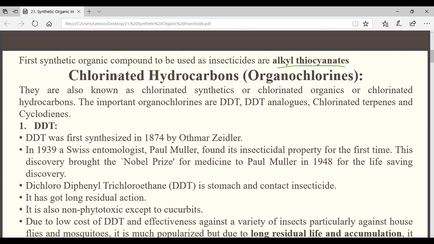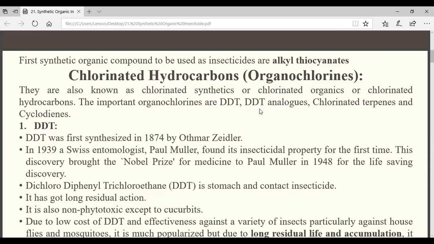Now coming to the first group, that is your chlorinated hydrocarbons, which is also known as organochlorines, chlorinated synthetics, or chlorinated organics. Some of the subgroups are your DDT, DDT analogues, chlorinated terpenes, and cyclodienes. One by one we will discuss now.